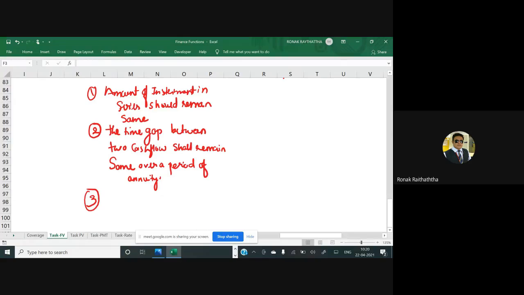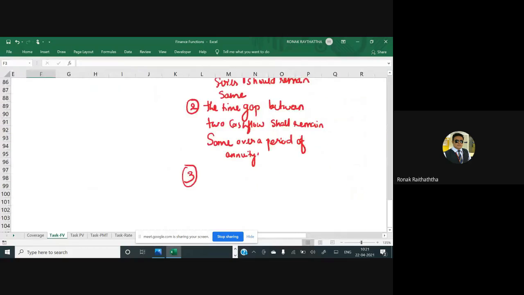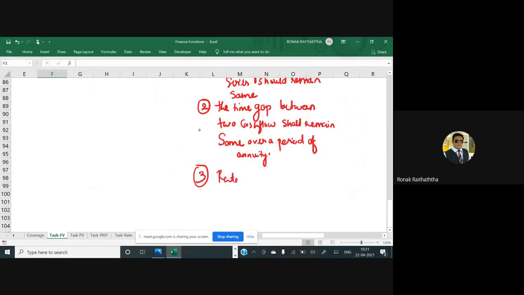No, the return expectation should not change for this entire period. Otherwise, you cannot call it an annuity. And if the return expectation changes over a period of time, you will again have to consider that as a differential cash flow. Rate of return is constant.